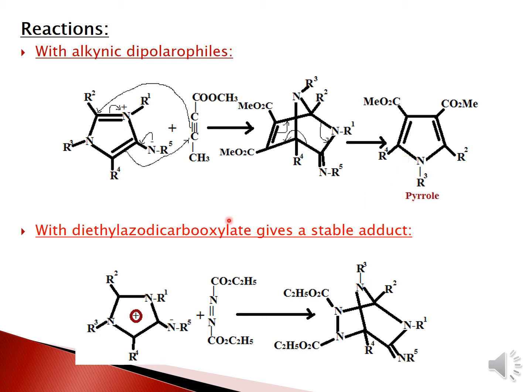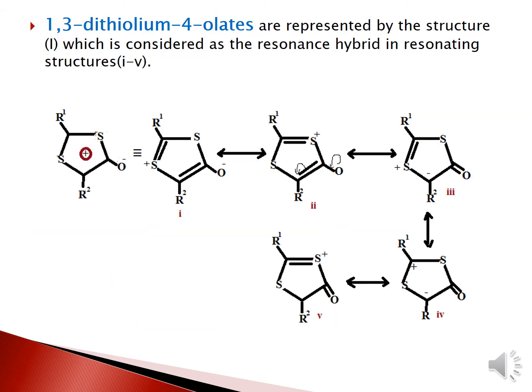Alright, then moving on to the next reaction, with diethyl azodicarboxylate. We take the aminide as the starting compound and treat it with diethyl azodicarboxylate. Azo is for the nitrogen atoms. Upon cycloaddition, you get a stable adduct. Okay, moving on to the next slide.